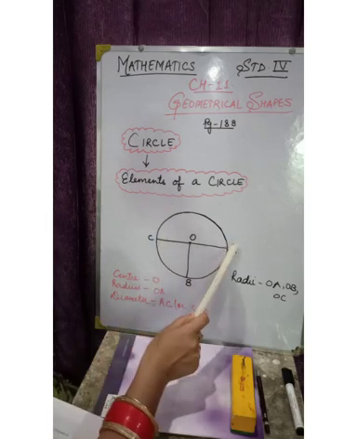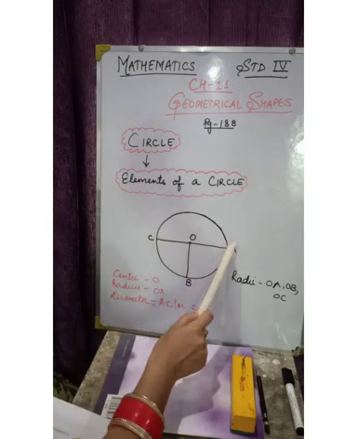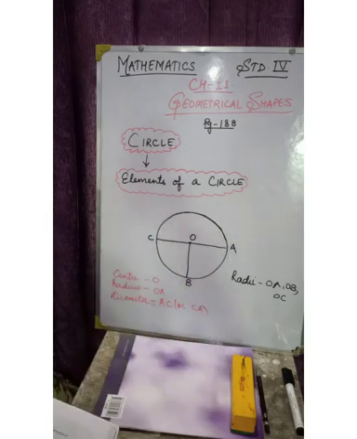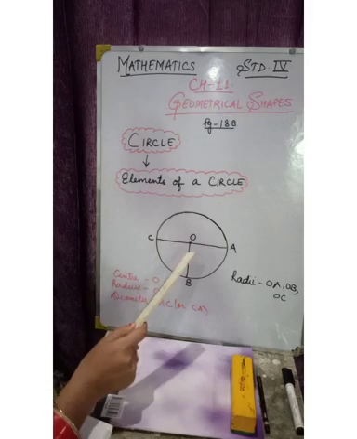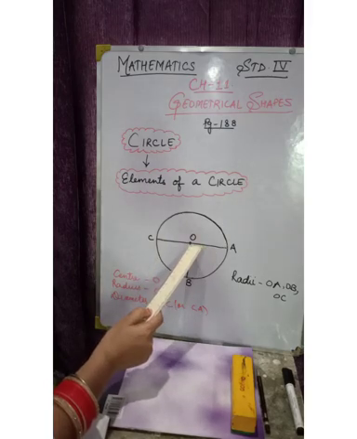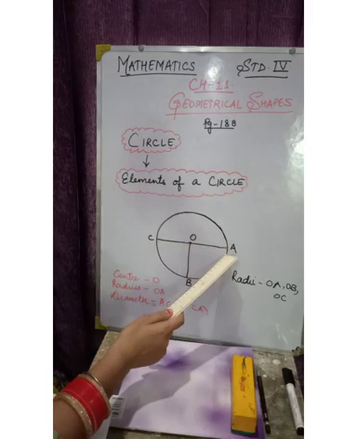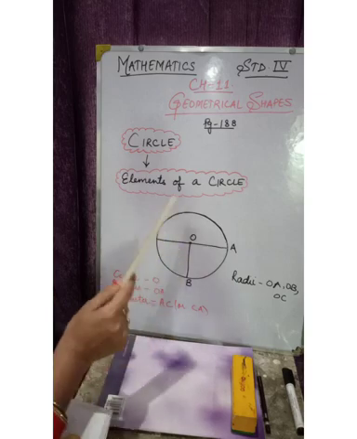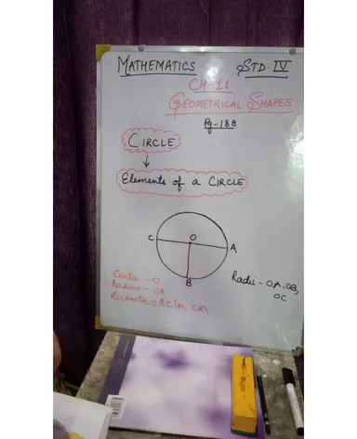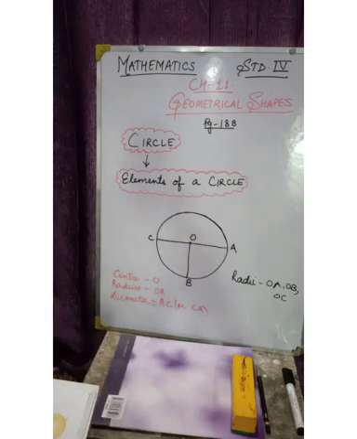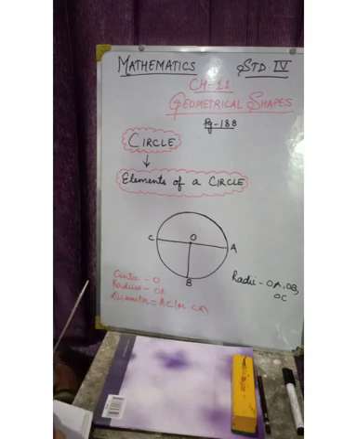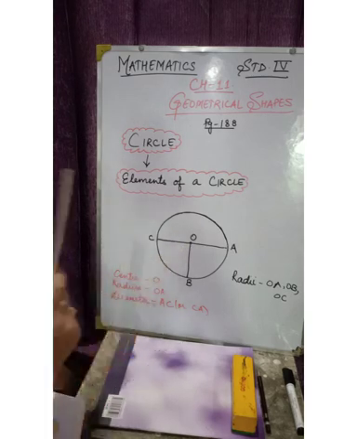The end points of this line segment are these two, and these two lie on the circle. Any line segment that passes through the center of the circle and whose end points lie on the circle is called a diameter. There is one more property of diameter, that diameter divides a circle into two equal parts.